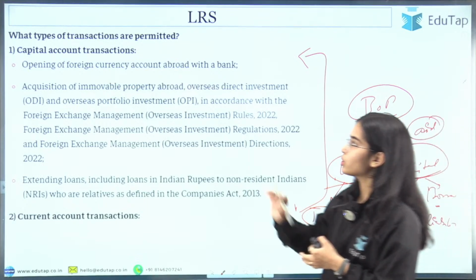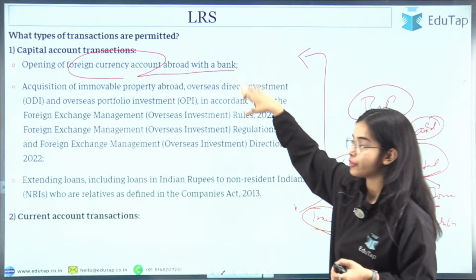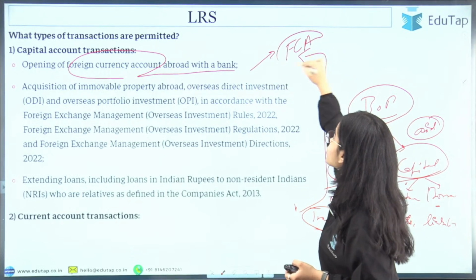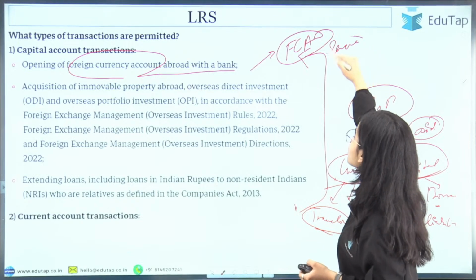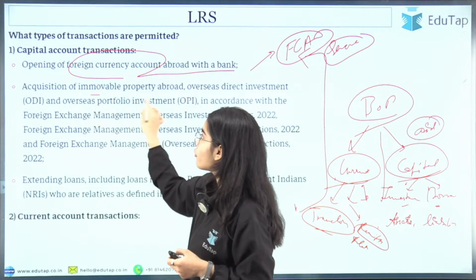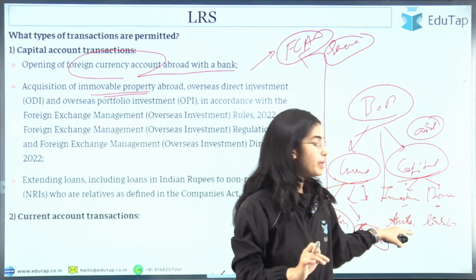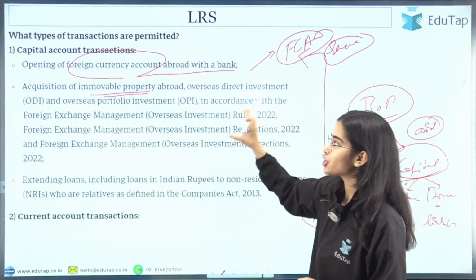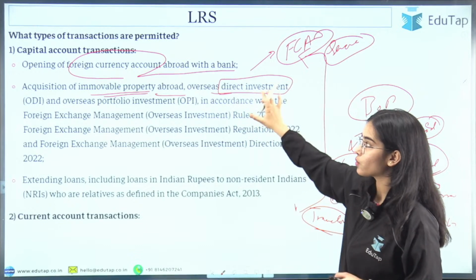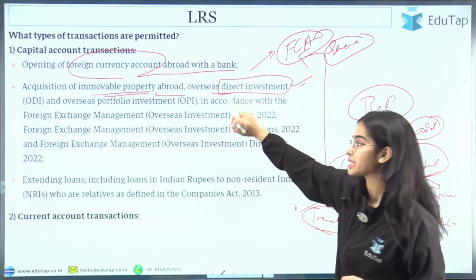In the capital account, there is the opening of a foreign currency account abroad with a foreign bank, so that you are sending the money to invest it or to save it in the foreign currency account, so that you can maybe earn higher interest. Then there is acquisition of immovable property abroad, where you are making an investment and building an asset. Overseas direct investment, you can do this kind of transaction.